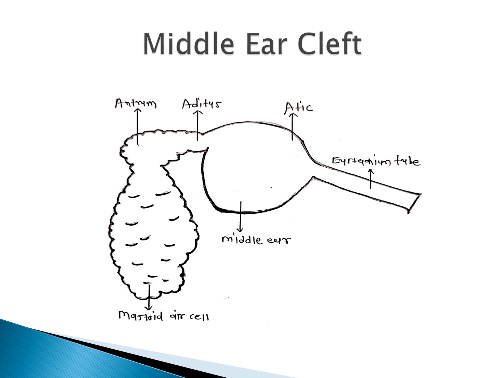This is a figure of the middle ear cleft. The middle ear cleft includes the middle ear, the attic region or epitympanum, the aditus, the antrum and the mastoid air cells, along with the eustachian tube. This whole region is called the middle ear cleft. When we say middle ear, it is only a part of the middle ear cleft. But when we include attic, aditus, antrum, mastoid air cells and eustachian tube, then it is called the middle ear cleft. A chronic infection of a part or whole of the middle ear cleft is called chronic suppurative otitis media.